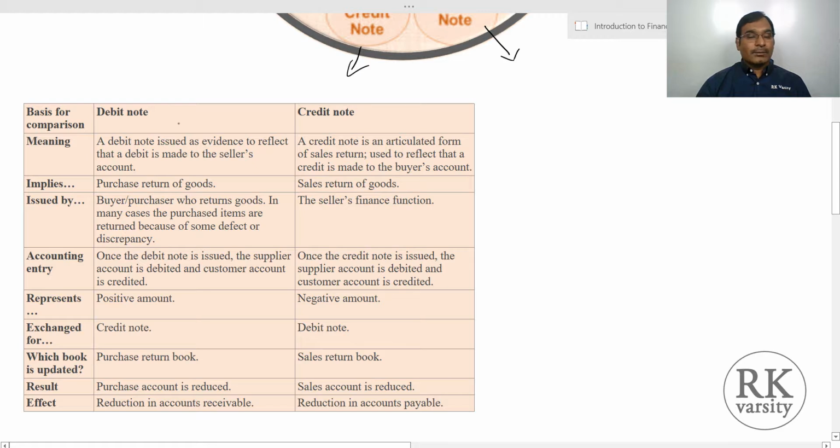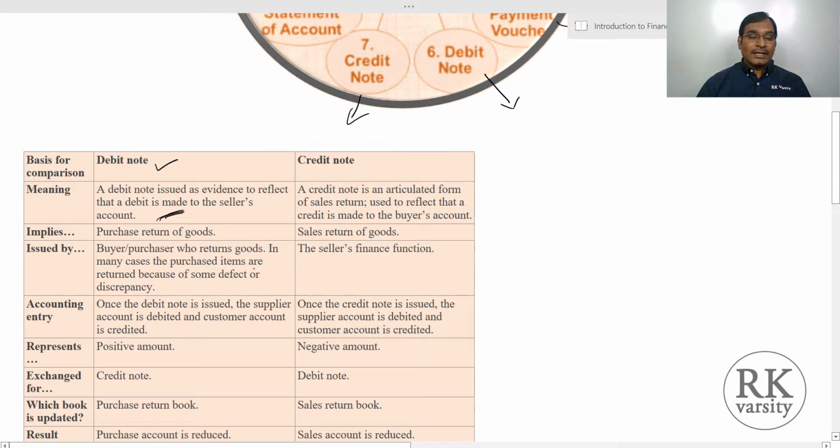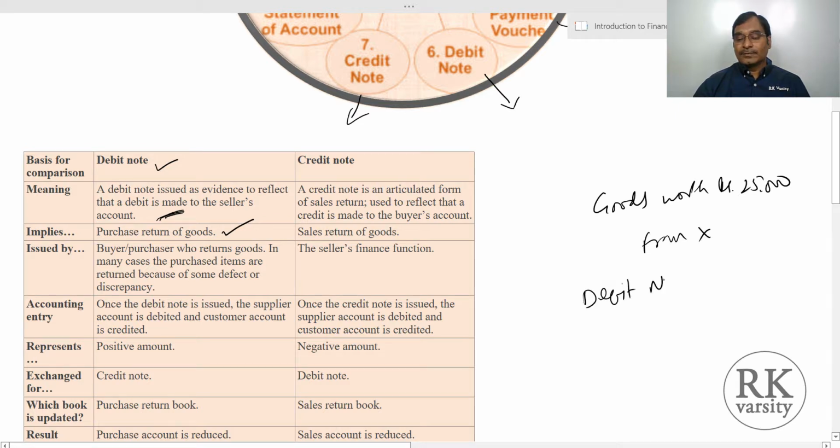Now when we are talking about a debit note, it is issued as evidence to reflect that the debit is made to the seller's account. Normally, in case of a purchase return of goods, we use a debit note. Suppose you purchased goods worth rupees 25,000 from X, and from this you returned 5,000 rupees of goods. Then you will create a debit note for rupees 5,000, indicating that this 5,000 worth of goods is returned.